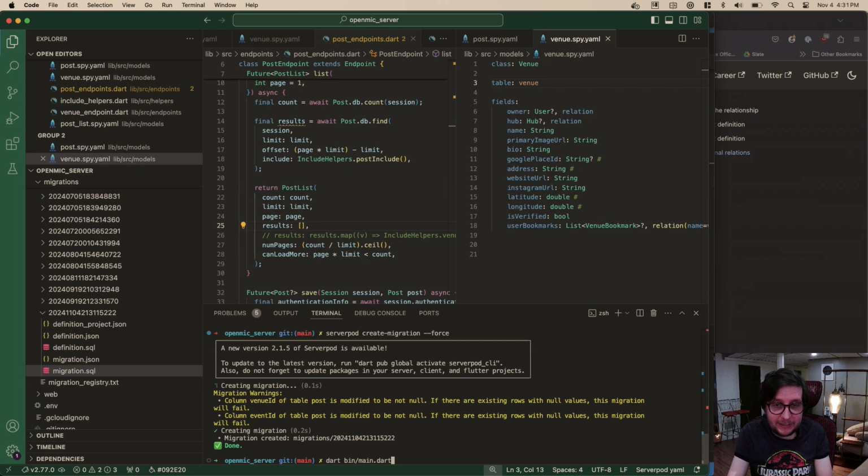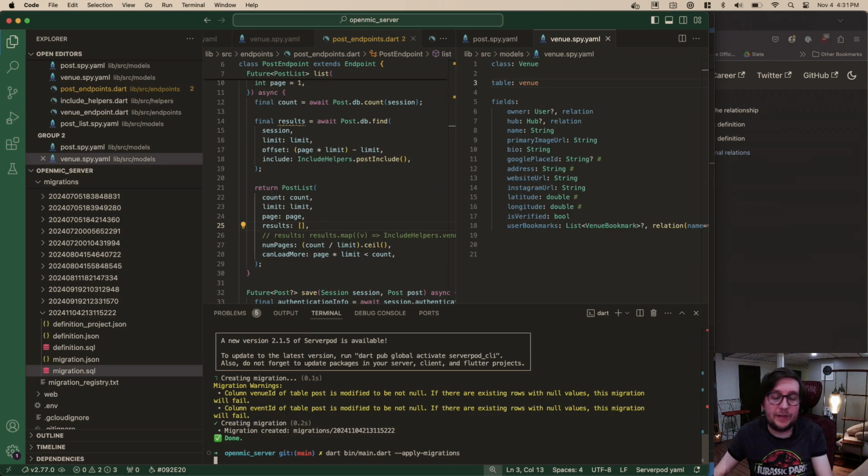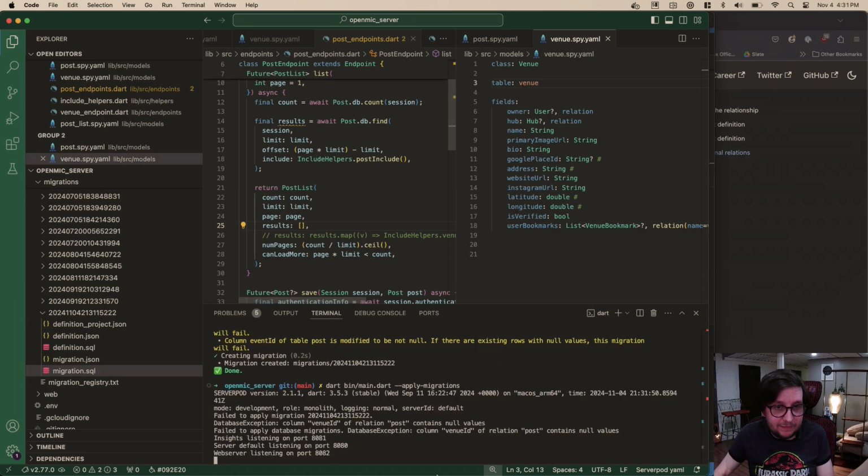We do that by starting the server with apply migrations. Let's see if it actually works. Oh, failed to apply migration. Yeah, it contains null values. Oh boy. Column venue ID of relation post contains null values.